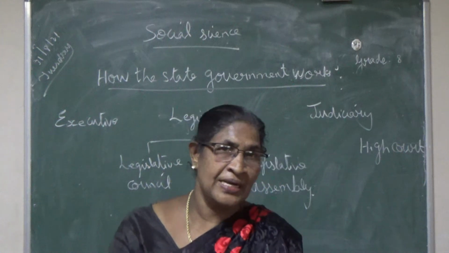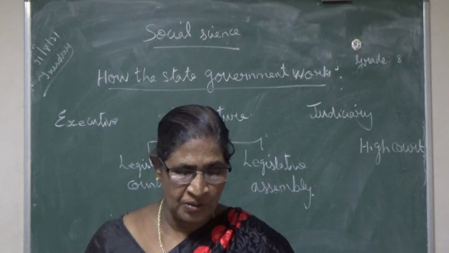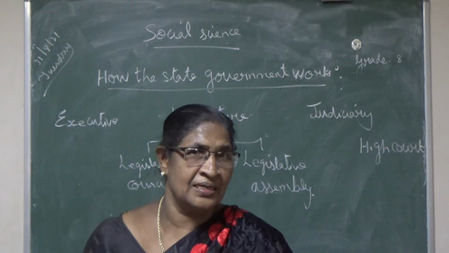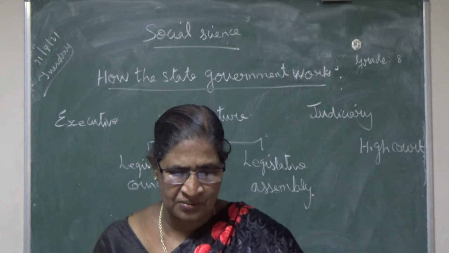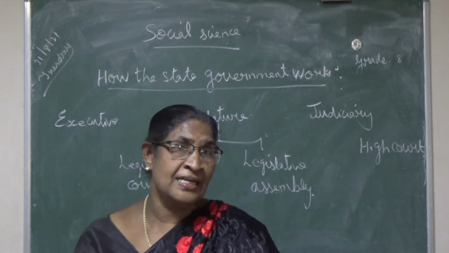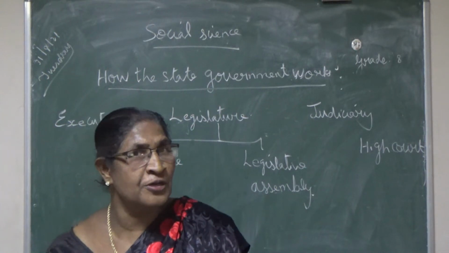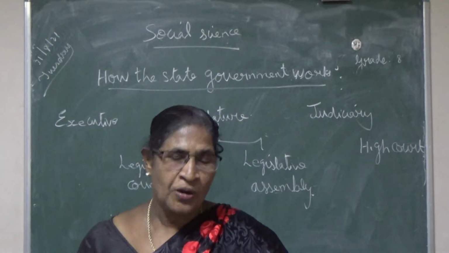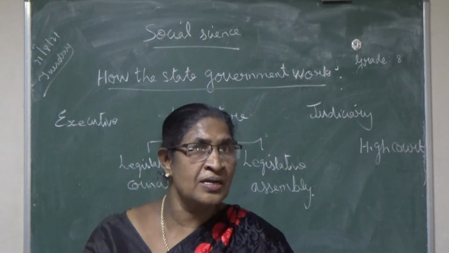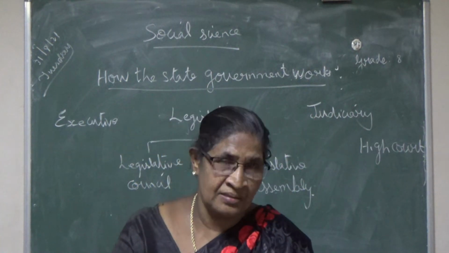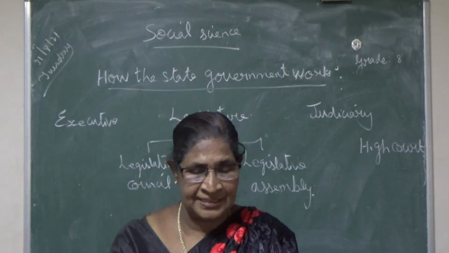He cannot be a member of the legislative assembly and either of the houses of parliament at the same time. This is the same for others also. Only the age is different. For the MLA, he should have completed 25 years of age. That much I taught on that day.